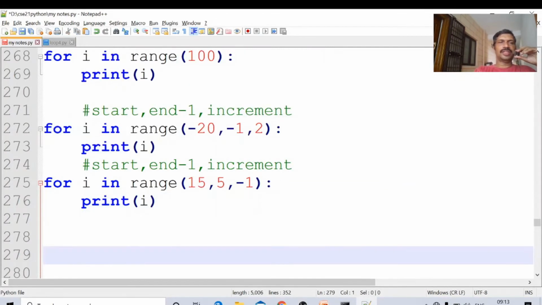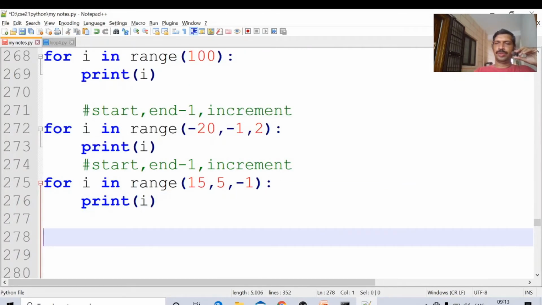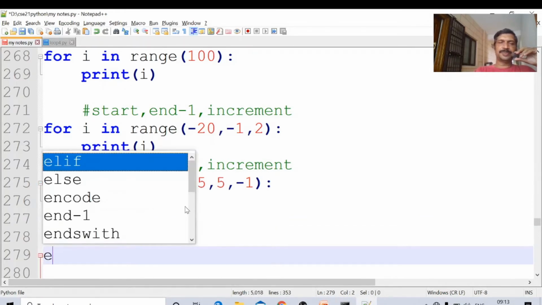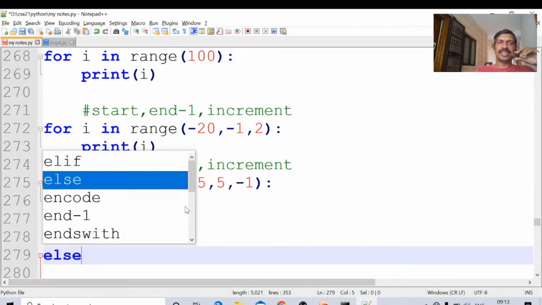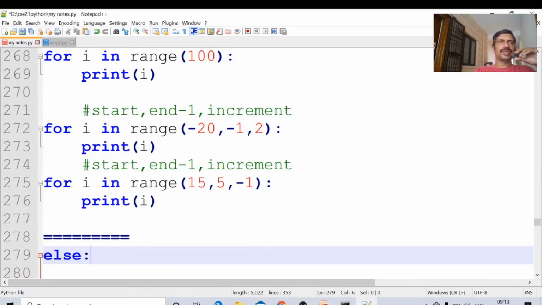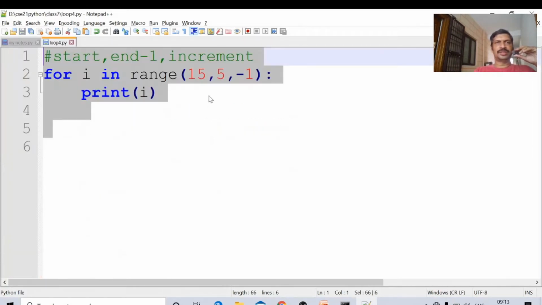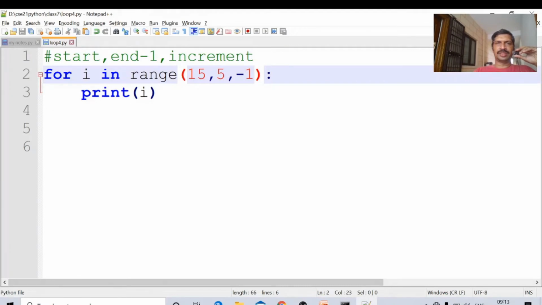That's all about the for loop. Next, we will see that there is an else part in the for loop. Okay, what is else? We will see. I am just printing the numbers, nothing complicated. Just printing the numbers 1, comma 10, 1 to 9.